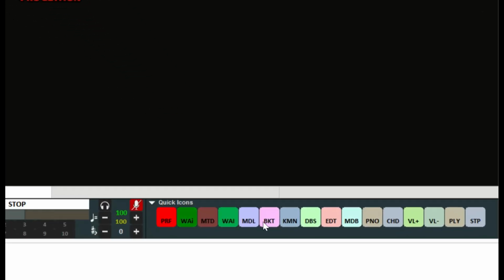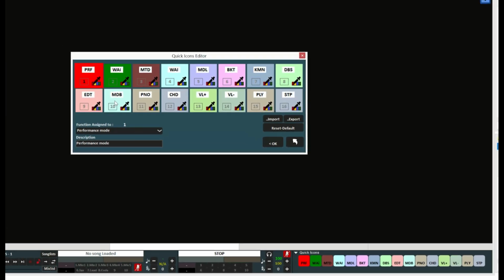Let's see the quick icons placed at the bottom right of the screen, the red buttons which bring up specific functions, whose visibility can change according to the screen resolution. In this latest version, we've introduced new functions linkable to the quick icons, including the chance to import and export them on another PC.